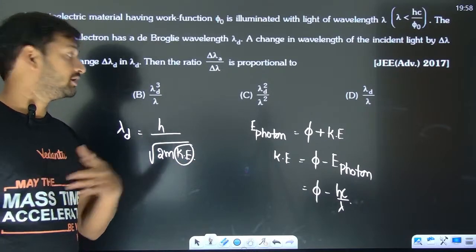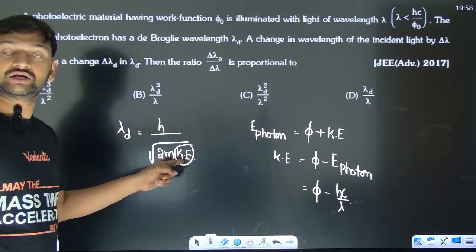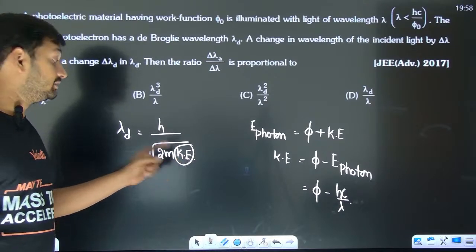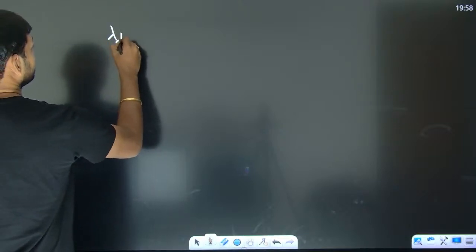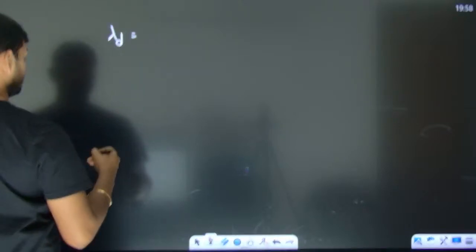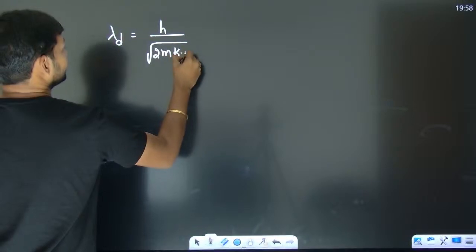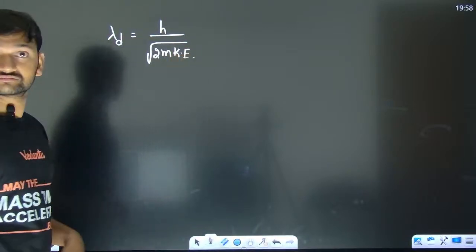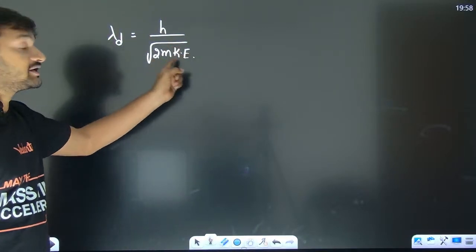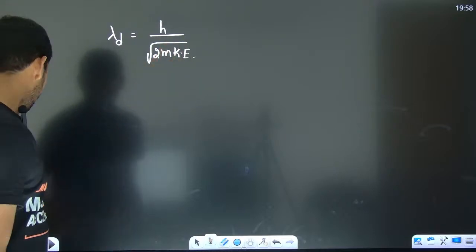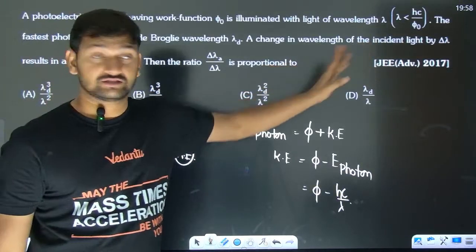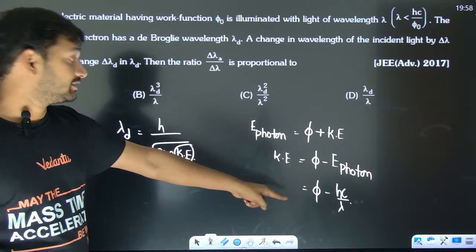Yes. Now you put it over here, and then you have to differentiate. The lambda d is h by root 2m KE. The kinetic energy is going to change if you change the wavelength. You can get that relation. How?